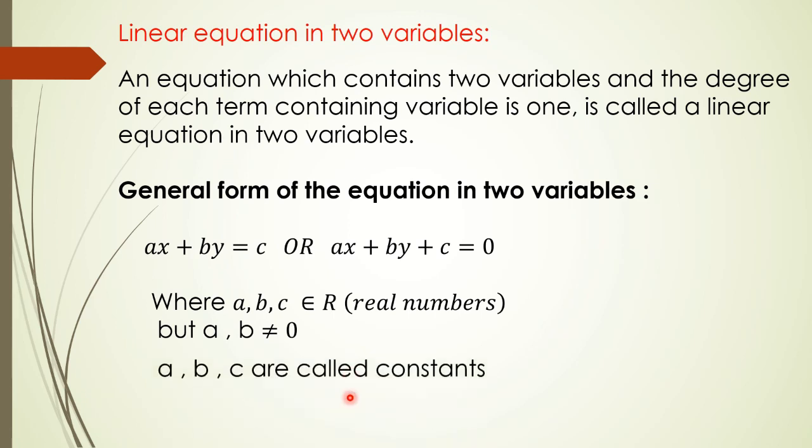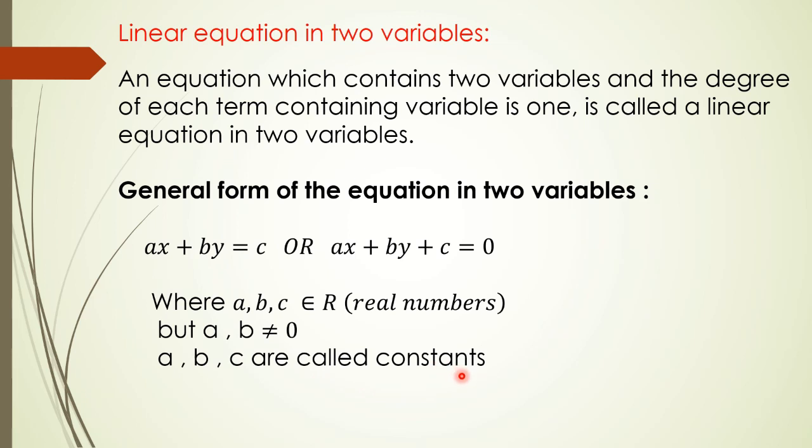What we can say further here is a, b, c are called constants, or they are also called coefficients, and x and y are called variables, because we can assign different values to them. Their values can be varied, can be changed. We can put the values there, but a, b, c are constant. They are provided to us. We cannot change their values. That is why they are called constants or coefficients, and x and y are called variables. So all of you can write down this general form. It is very important. You must know this form.